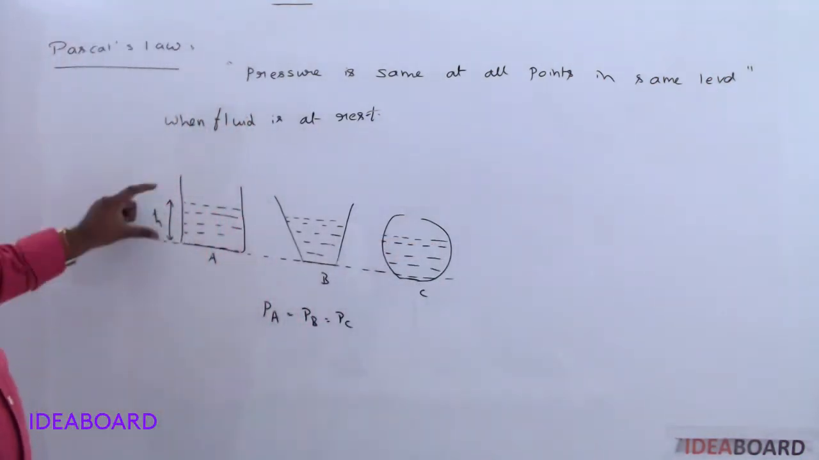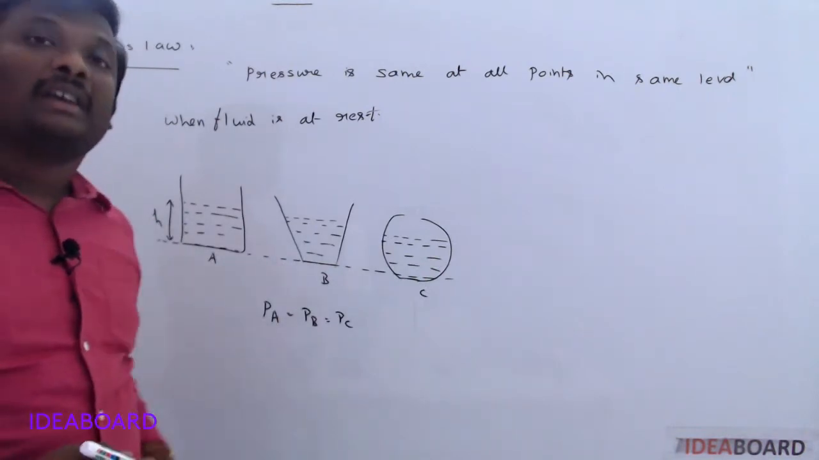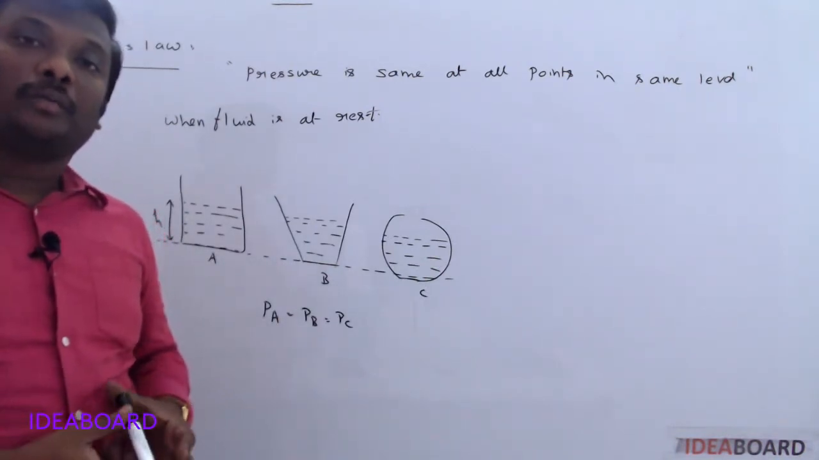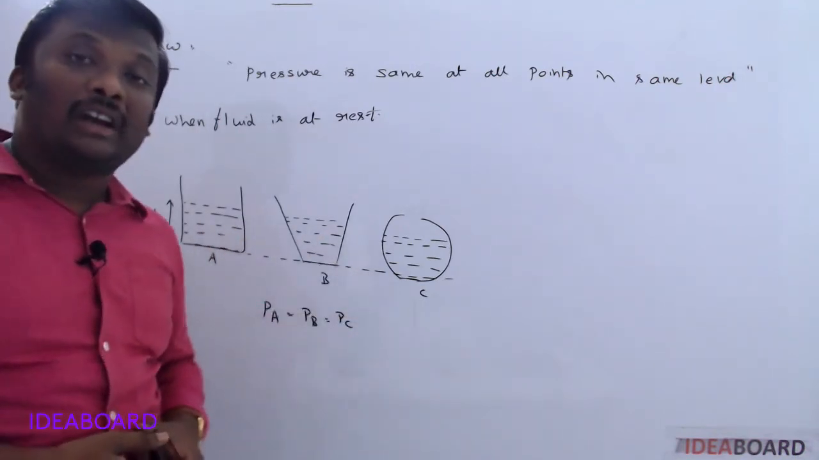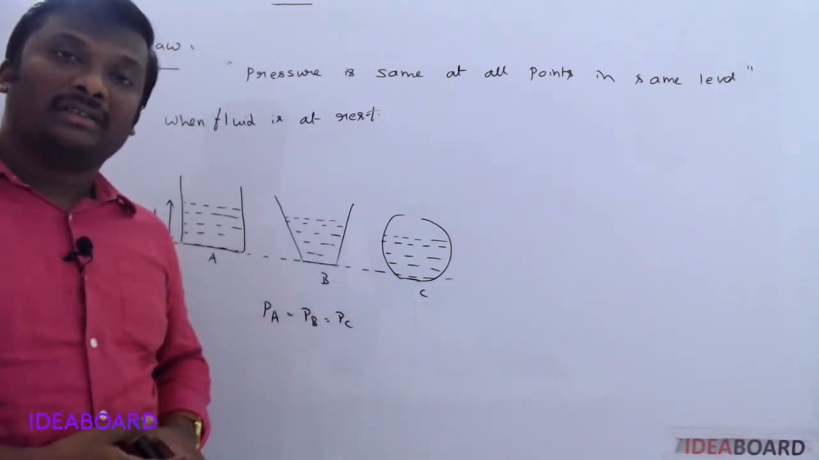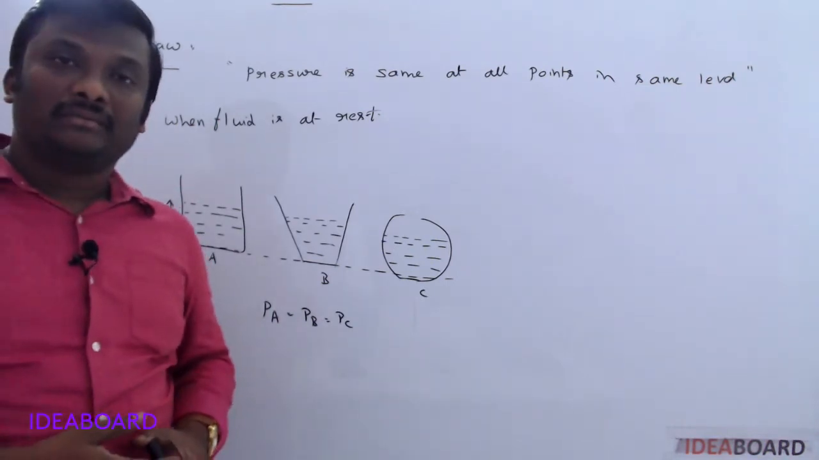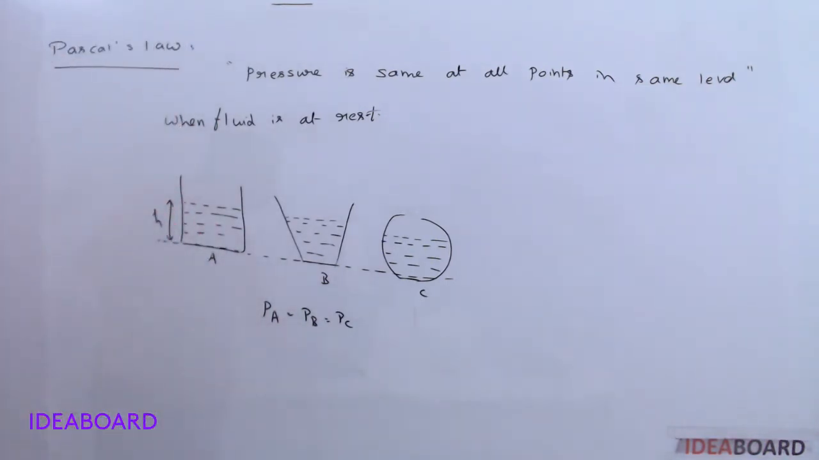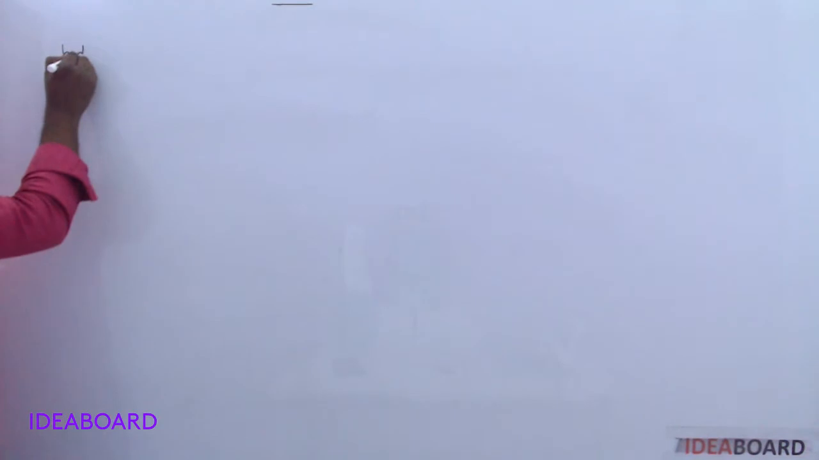The level of liquid is always the same in all vessels. That's why the pressure PA is equal to PB is equal to PC. But different vessels carry different amounts of the weight of the liquid, even though the pressure always remains the same. Clear? One of the best applications of Pascal's law is the hydraulic lift.